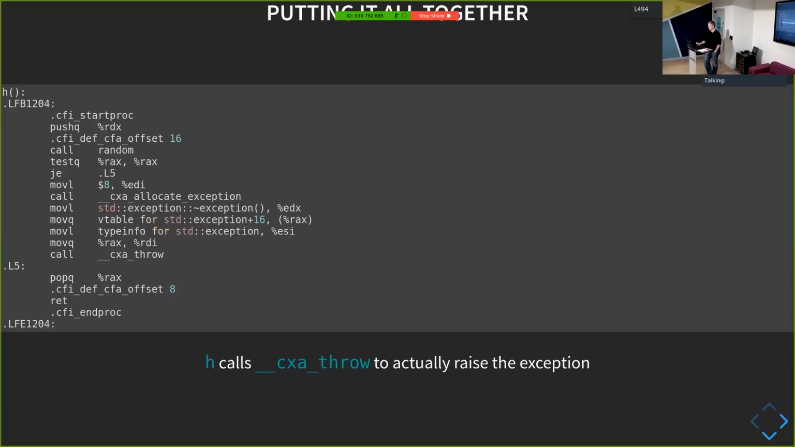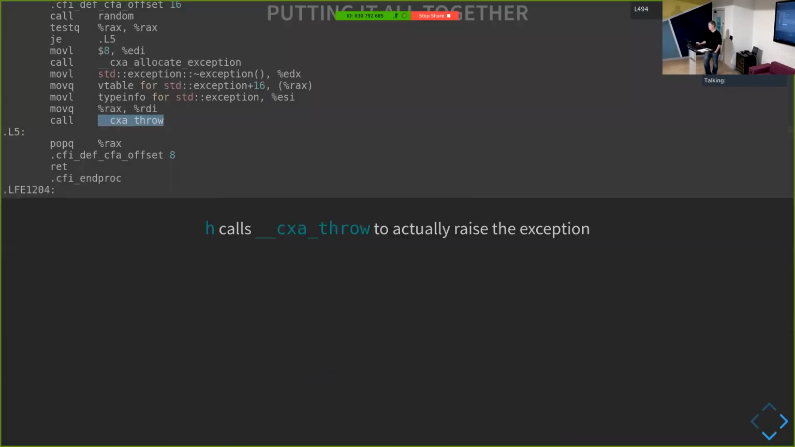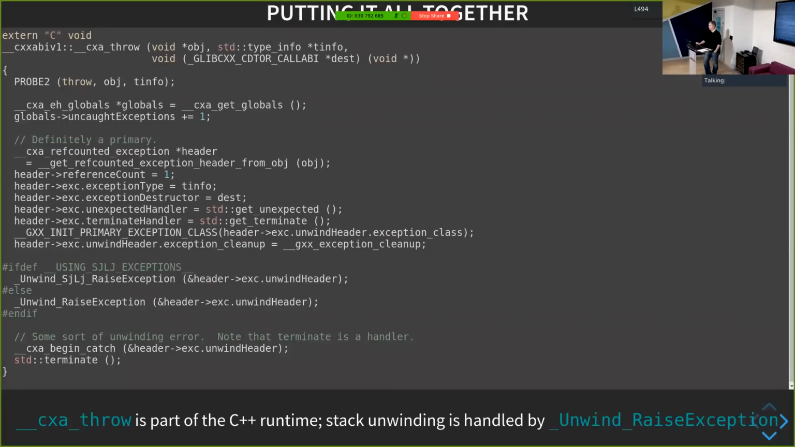So this lets the exception handler know what type of object I'm throwing. And then eventually I take this RAX, which is the exception object itself, and put it into RDI. So the arguments that are passed to this CXA throw call, which actually implements the throw, are in RDI, ESI, and EDX, right? So this call jumps into this function here, which is the implementation that does the exception throw. So this is really just storing all of this information that we've provided.